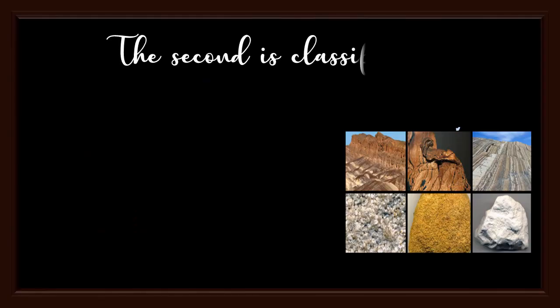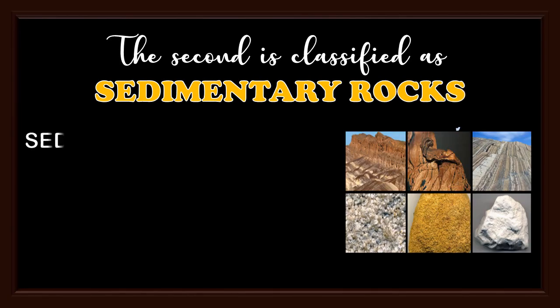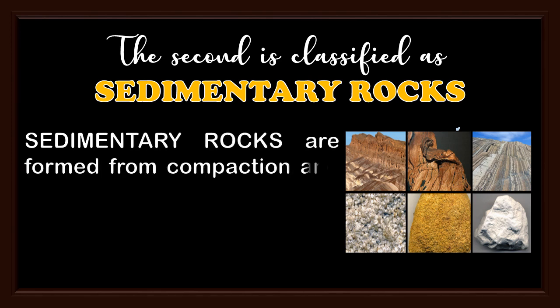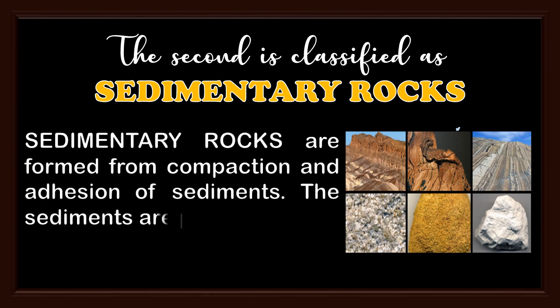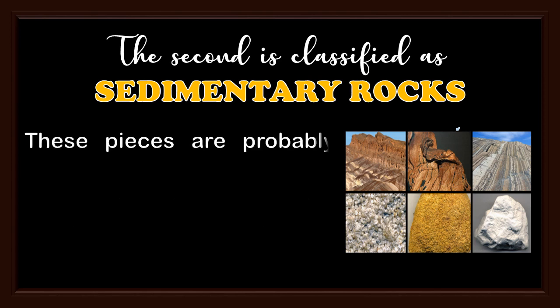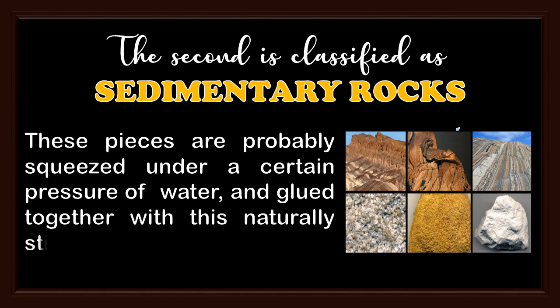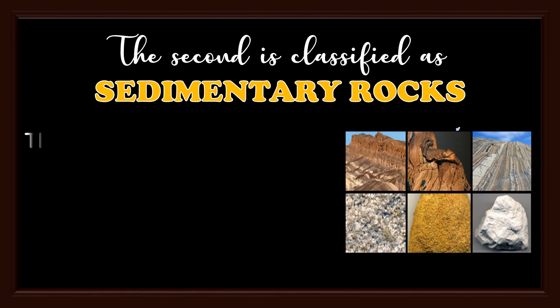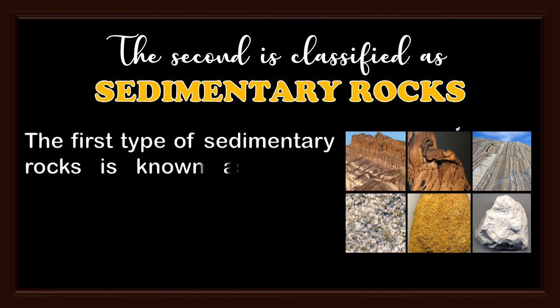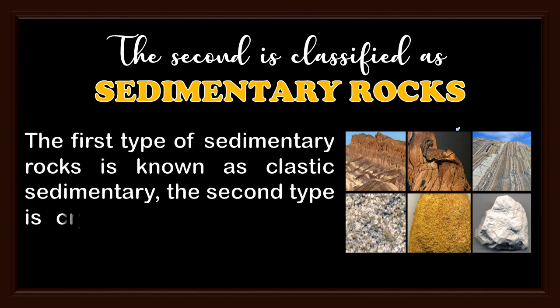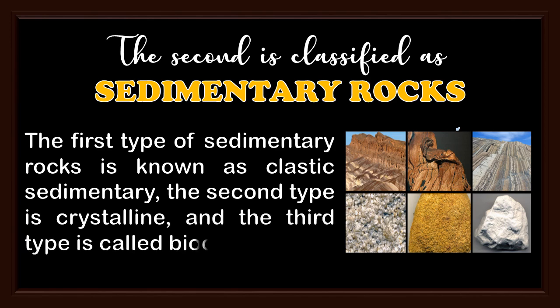The second is classified as sedimentary rocks. Sedimentary rocks are formed from compaction and adhesion of sediments. The sediments are pieces of other rocks. These pieces are probably squeezed under a certain pressure of water and glued together with a naturally sticky mineral glue. The first type of sedimentary rocks is known as clastic sedimentary, the second type is crystalline, and the third type is called bioclastic.